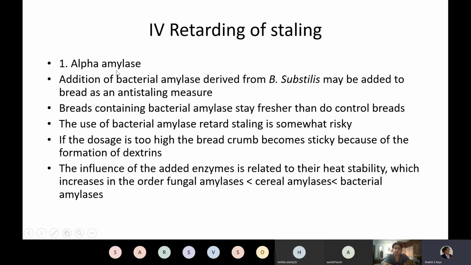Okay. So how does this alpha amylase work? Basically, addition of bacterial amylase derived from Bacillus subtilis may be added to bread as an anti-staling measure. We have already seen the basic mechanism in which staling takes place. So we know that this alpha amylase will act upon the easily available starch, and then the starch will get converted into dextrins, and then dextrins will not get crystallized very easily.